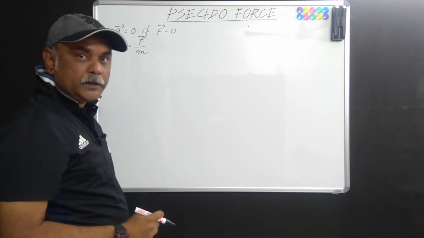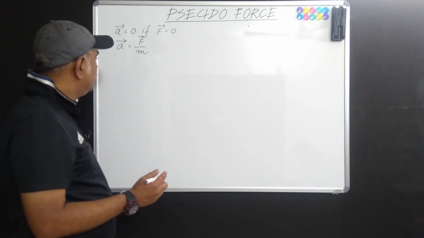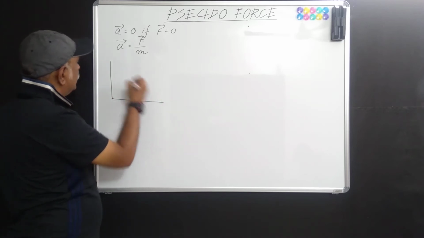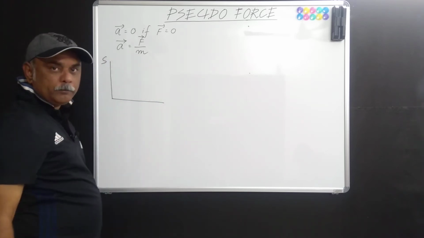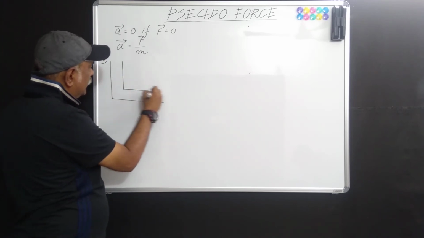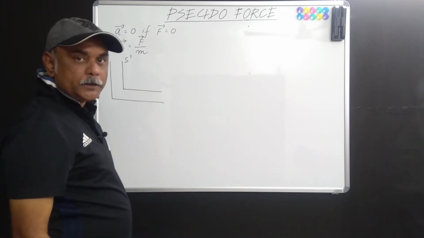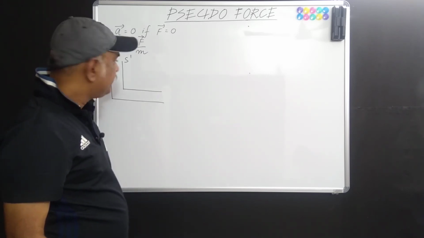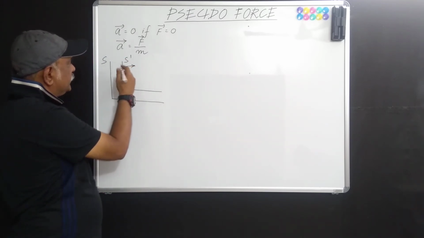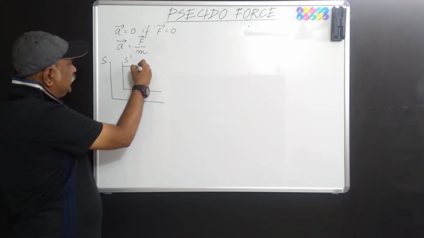Now, with this basic information, let us consider a situation in which we are having an inertial frame S and we are having a non-inertial frame S dashed. Since non-inertial frame is an accelerated frame of reference, let us say the acceleration of this non-inertial frame with respect to this inertial frame is, say, a naught vector.